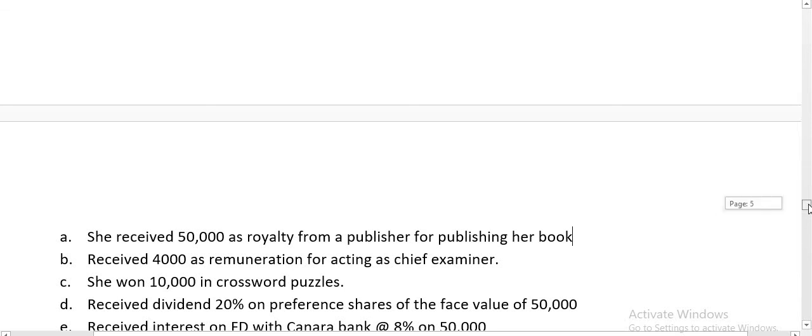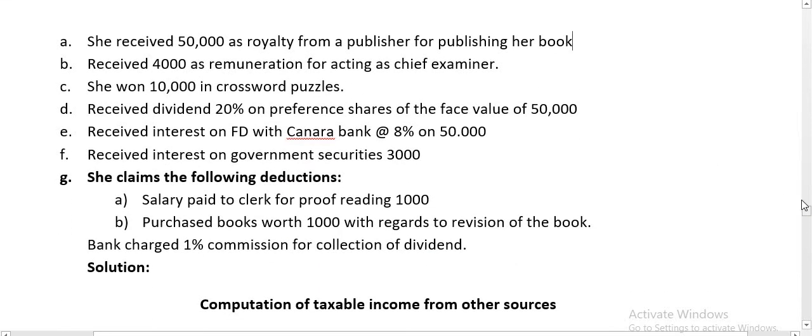So royalty belongs to income from other sources, but there is additional information with which we can claim a deduction for royalty. Salary paid to clerk for proofreading after preparing the books before publishing: for the clerk she has paid 1,000, and for purchase of books for reference purpose she has purchased books, that is 1,000. Both pertain to royalty.